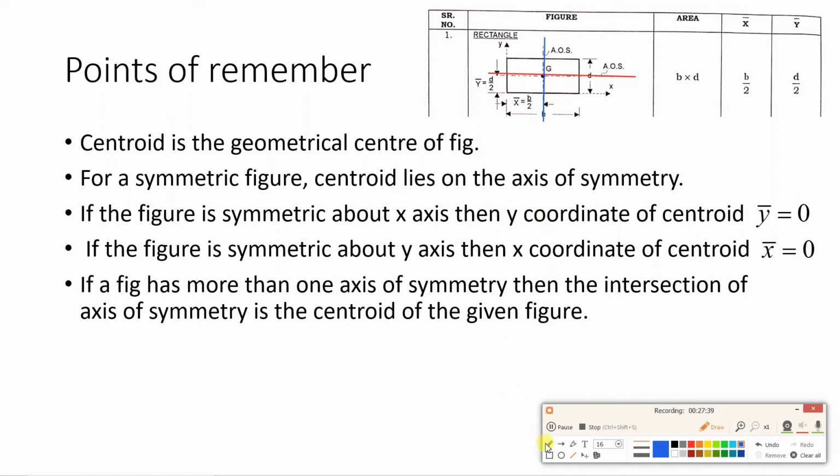So if you have two axes of symmetry, then the intersection of the axes of symmetry is the centroid of the given figure. So here wherever the y and x axes of symmetry intersect, that is centroid G.